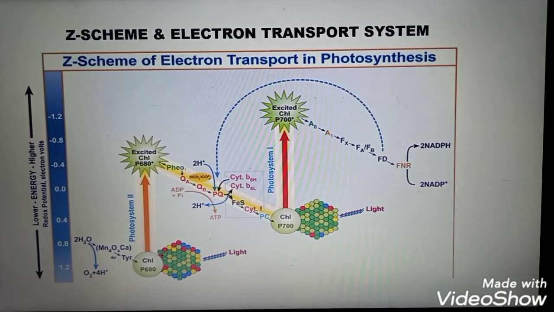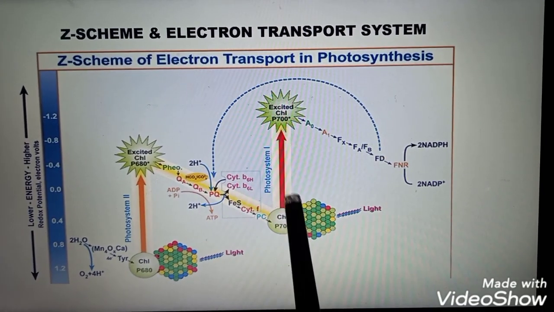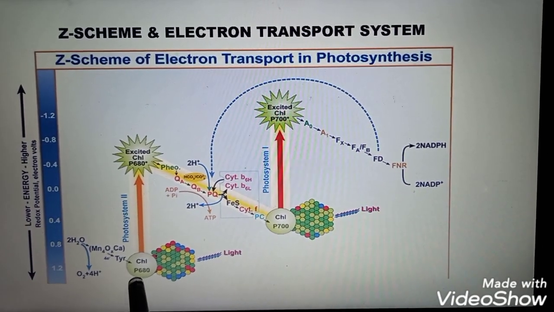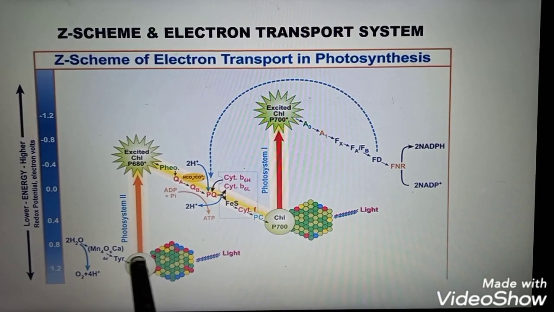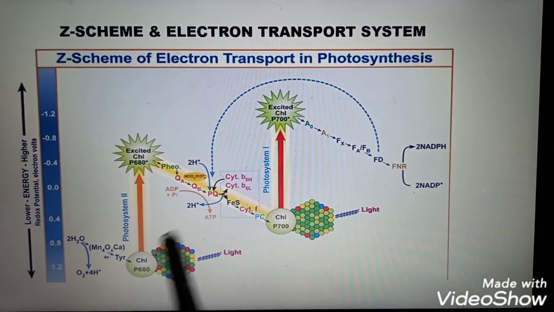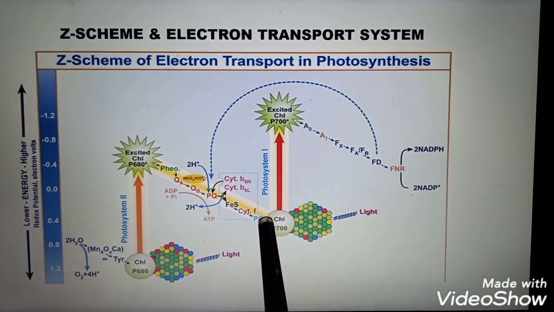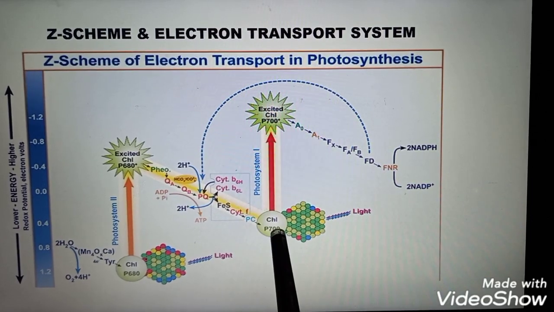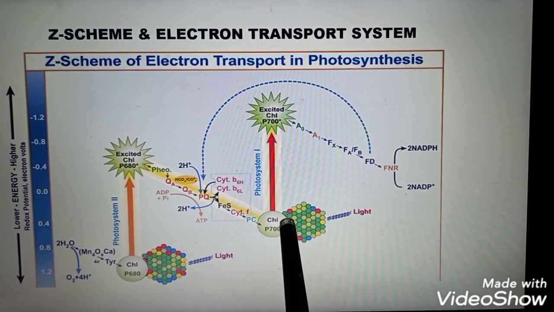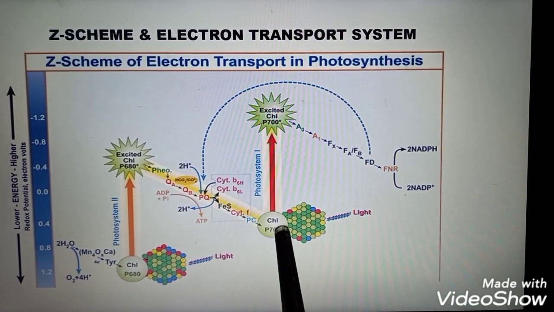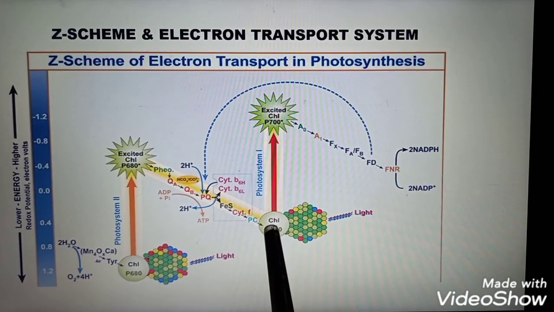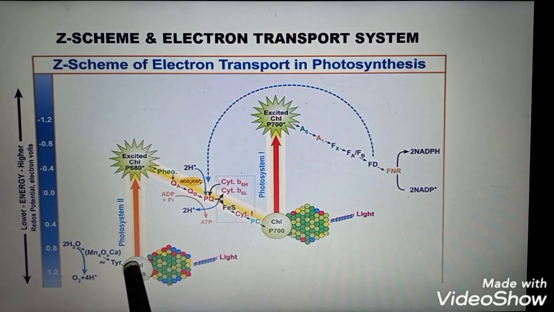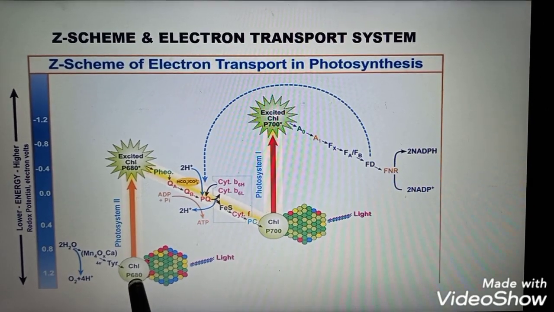Why? Because in P700 the number of chlorophyll A molecules is more, whereas in P680, in comparison, the chlorophyll A molecules are less in number. P700 absorbs light quanta of 700 nm, and here the wavelength is high, so its energy is less, and P680 absorbs light quanta of 680 nm, the wavelength is low, and so its energy is high.